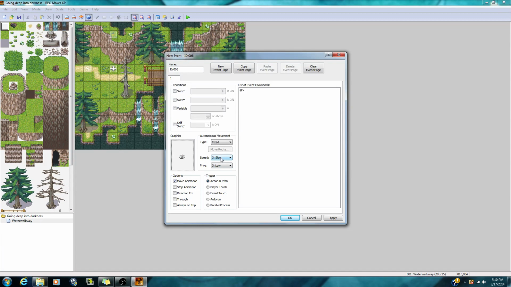For a rabbit, let's probably click slower. You don't want him moving around as fast. I think high would be a perfect speed for him. Don't click through, don't click always on top, because this rabbit is going to be solid. You don't want the player stomping on him, and you don't want to see the rabbit on top of the player's head. So we're going to keep him the same as it is, and we're going to make him move at random.